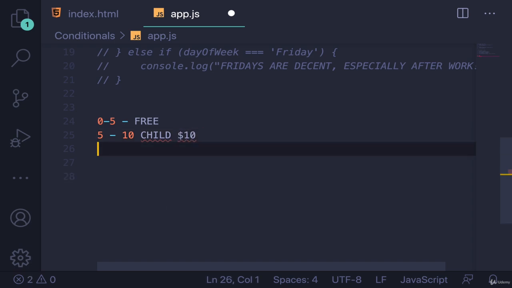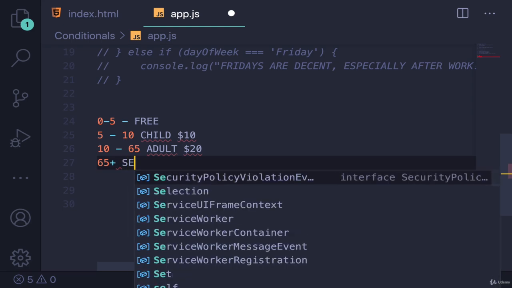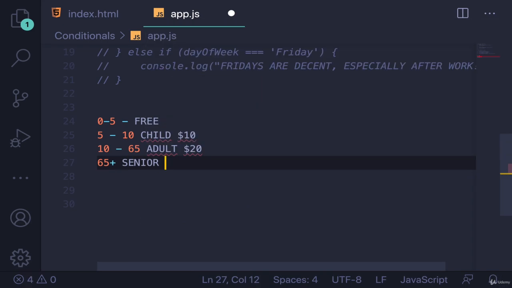And then if you are between 10 and, what else do we have? 10 and 65, that's considered adult. And then, 10 is kind of a weird cutoff, but whatever, I already committed to it. So your price is $20. And then if you get to 65 plus, you're going to be a senior, and you get in for $10. You get a discount. Okay, quite a lot there.